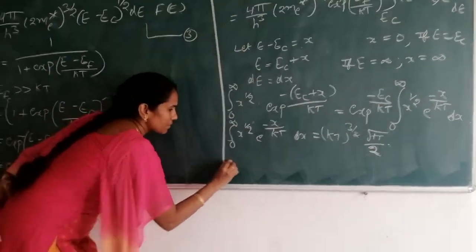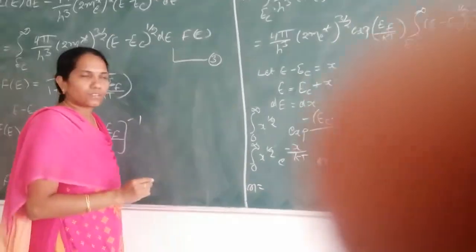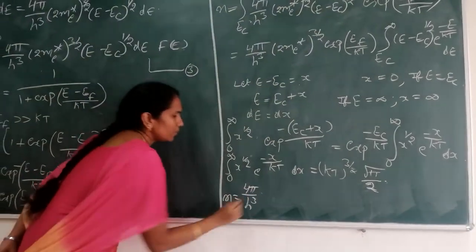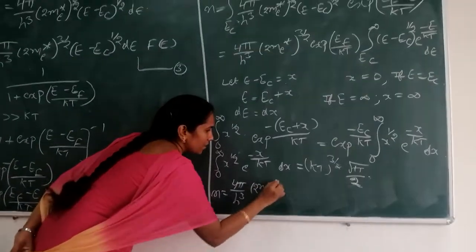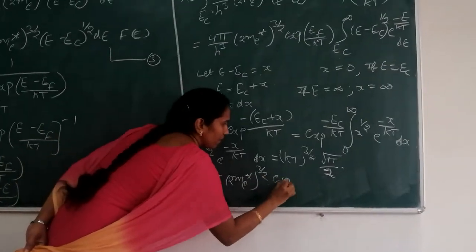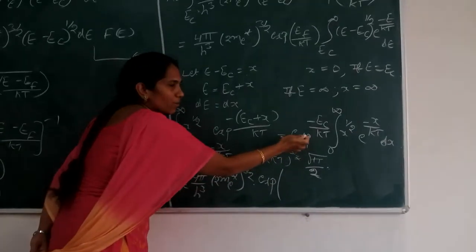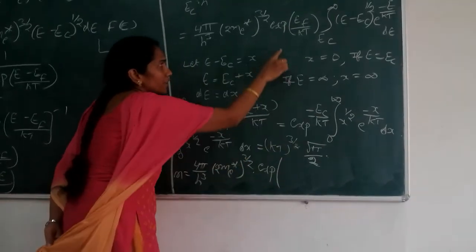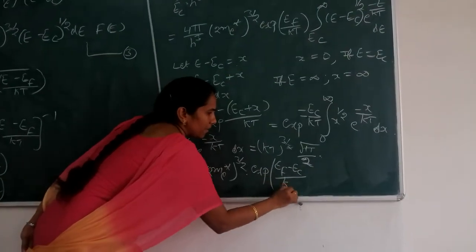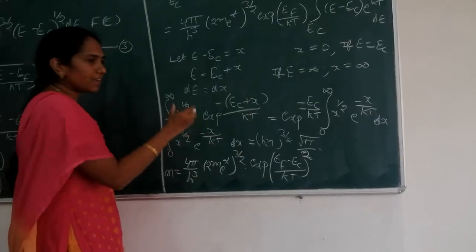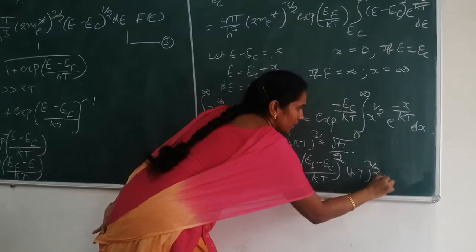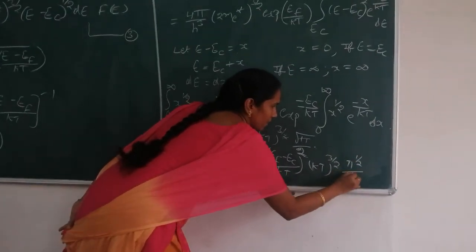So I will get the expression for the number of electrons: N is equal to 4π by h³ into (2m_e*)^(3/2) exponential of E_F, and here we got exponential of minus E_C. I am writing these two together: exponential of (E_F − E_C) divided by kT, into the integral value we got, (kT)^(3/2) into π^(1/2) divided by 2.